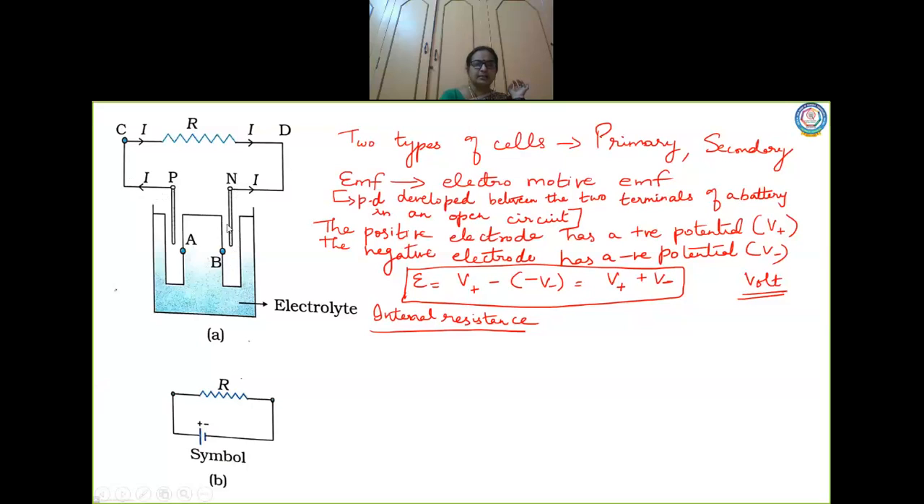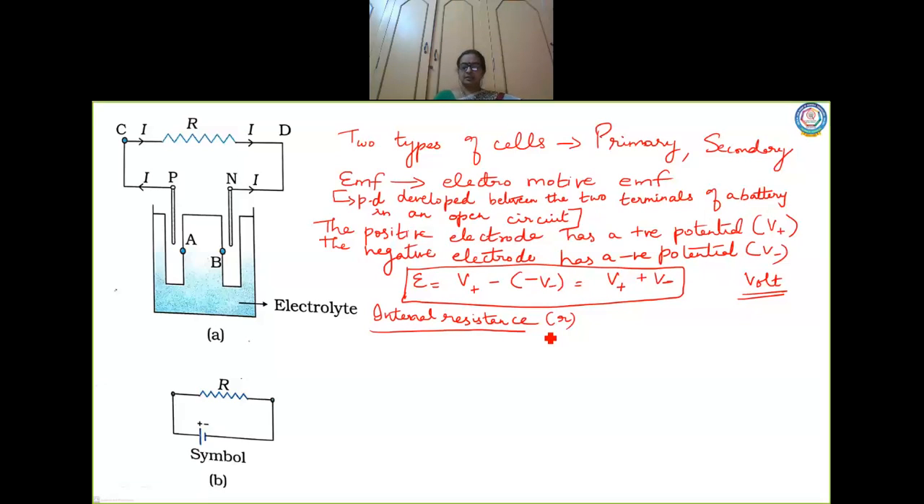Now here there is a current flow inside, that is from N to P. So in that case, something should be there inside the electrolyte to resist the flow of current. That resistance which exists inside the battery, which opposes the current flowing inside the battery, is called internal resistance. Now this internal resistance is represented by small r, children.